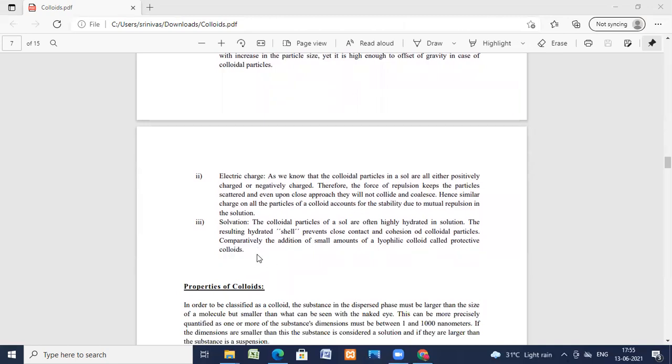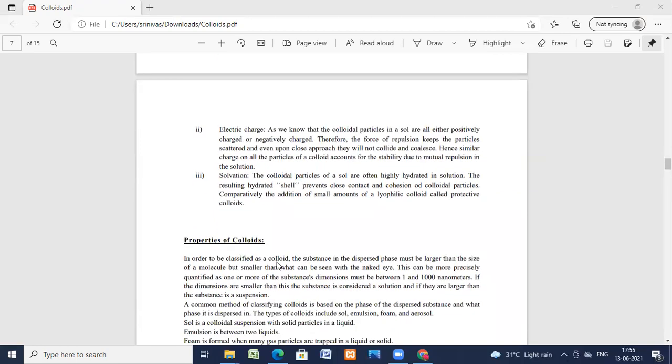Next, solvation. The colloidal particles of a sol are often highly hydrated in the solution. The resulting hydrated shell prevents close contact and cohesion of the colloidal particles. Comparatively, the addition of small amounts of lyophilic colloid, called protective colloids, also helps.